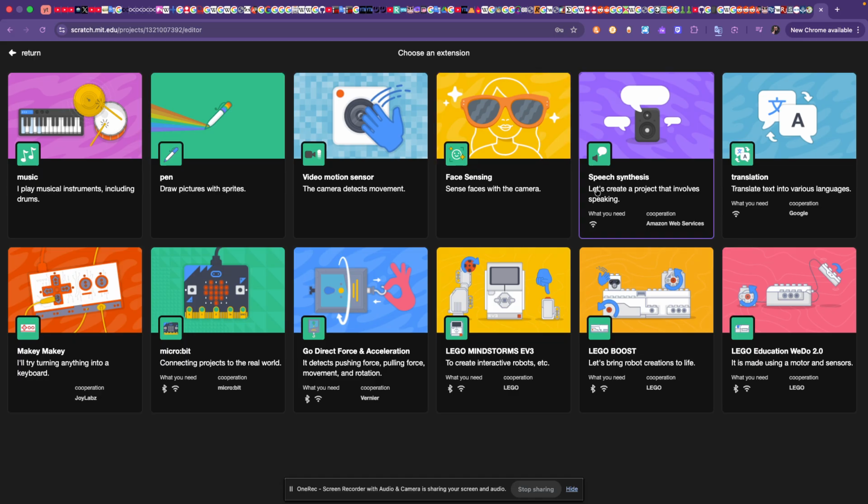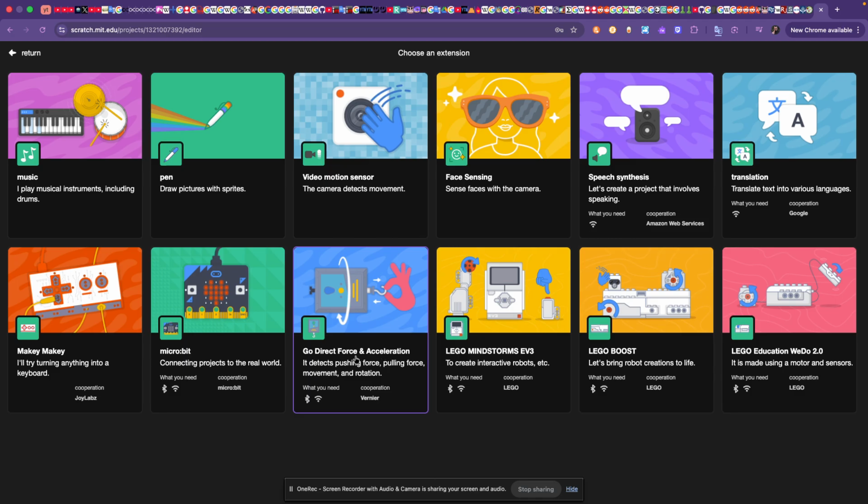Speech synthesis. Let's create a project that involves speaking. It's like engaging you. What you need: Wi-Fi, cooperation, Amazon, AWS, translation, translate text into various languages, cooperation with Google, makey. I'll try turn anything into a keyboard. Okay, microbit, connecting projects to the real world. Go direct force and acceleration.